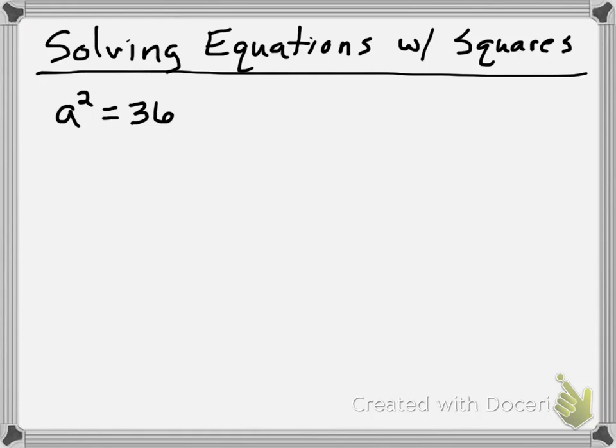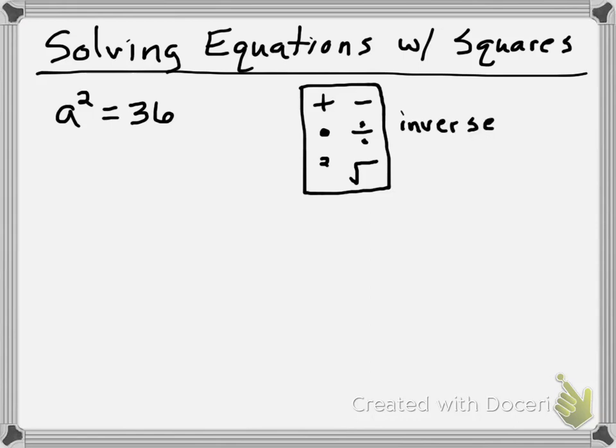First we need to go back and think of our inverses. What's the opposite of plus? Yeah, it's minus. What's the opposite of multiplication? Yes, it's division. And the other day we talked about what's the opposite of squaring something, and that's taking the square root. So these are our inverses. This is how you get rid of things algebraically. If you have addition, you use subtraction. If you have multiplication, you use division. If you have a square, you use a square root.